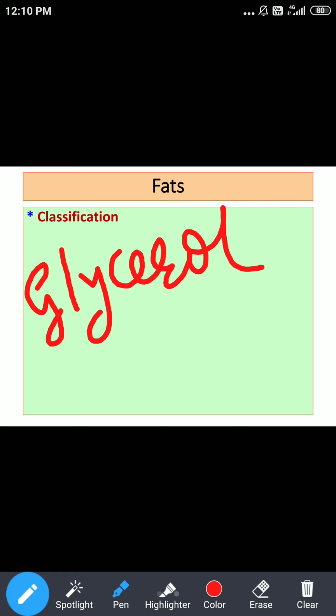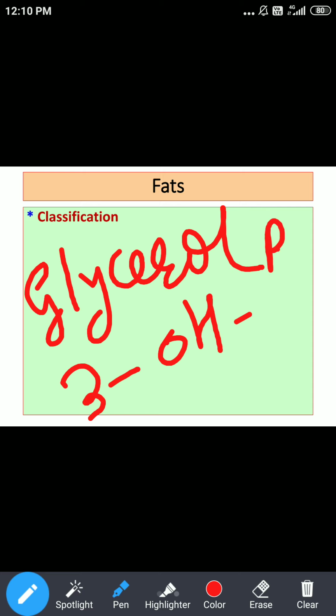Now this glycerol contains three alcoholic groups. When triglycerides are formed, all three alcoholic groups get replaced by fatty acids. We can say these are R1, R2 and R3, three different fatty acids.